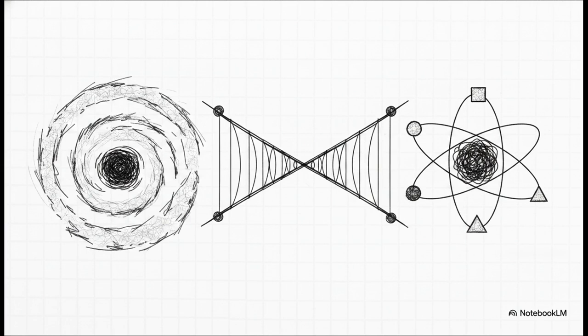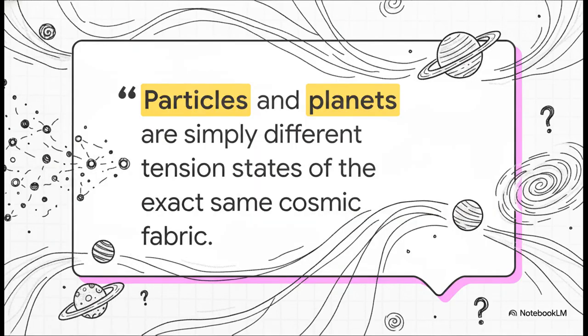By using just a single elegant universal scaling factor, this theory seamlessly connects the quantum mechanics of a subatomic particle directly to the vast macroscopic cosmology of the entire universe. And this brilliantly illustrates our final, profound takeaway. Particles and planets are simply different tension states of the exact same cosmic fabric. It presents a beautifully unified, mathematically sound vision of a deeply connected universe, one that is completely free of impossible infinities and broken math. And honestly, it forces us to ask a really compelling question.